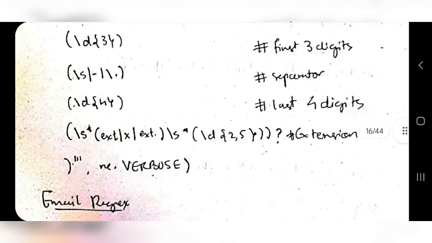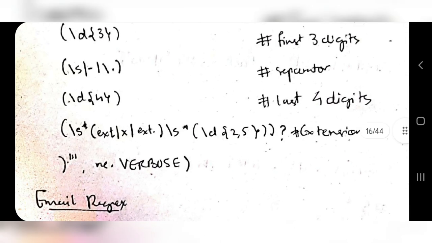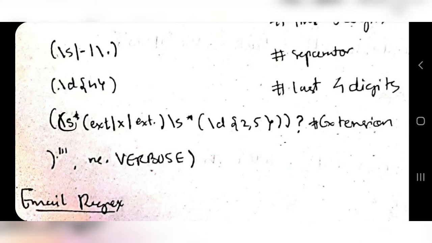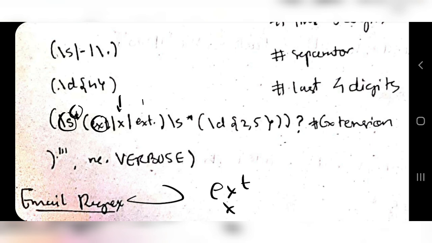And this is the extension. If you want, you can skip this one, but if you want, I can explain as well. Here you have a space which is repeated 0 or more times. Then ext is used for extension. After the phone number, sometimes an extension will be written, right? You can write x, or you can write ext and dot. You can use either of these.